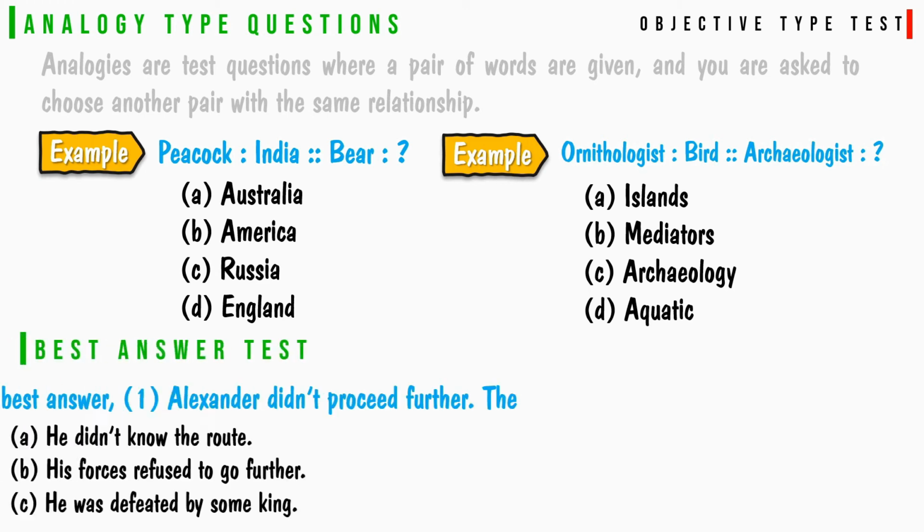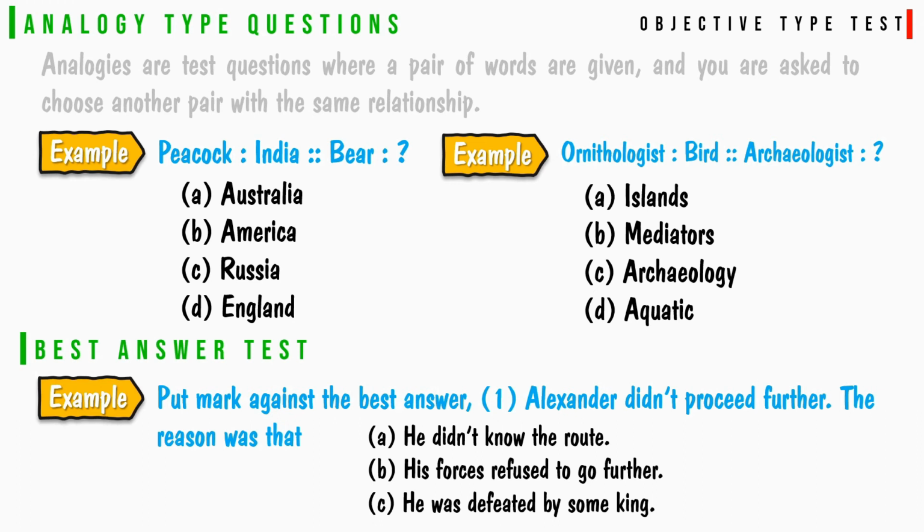Best answer test. Put mark against the best answer. Alexander did not proceed further. The reason was that he did not know the route. His forces refused to go further. He was defeated by some king.